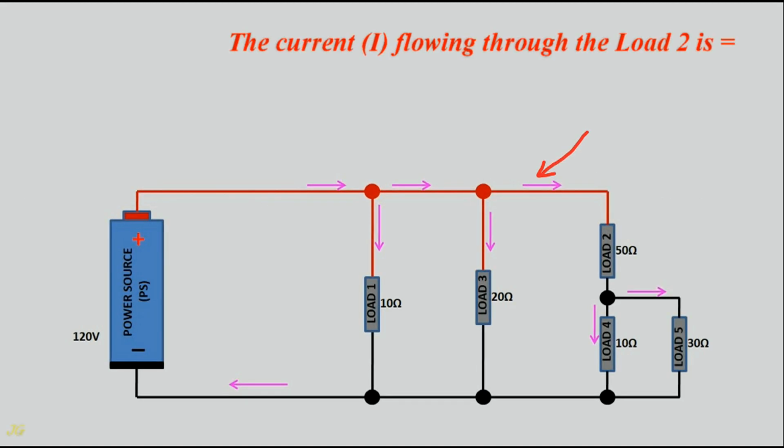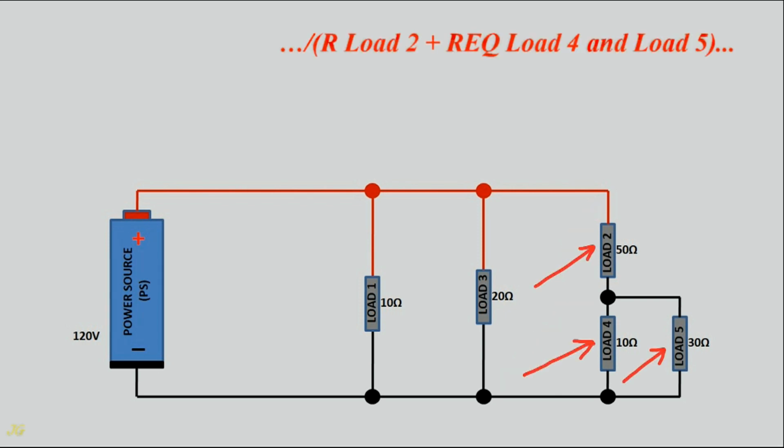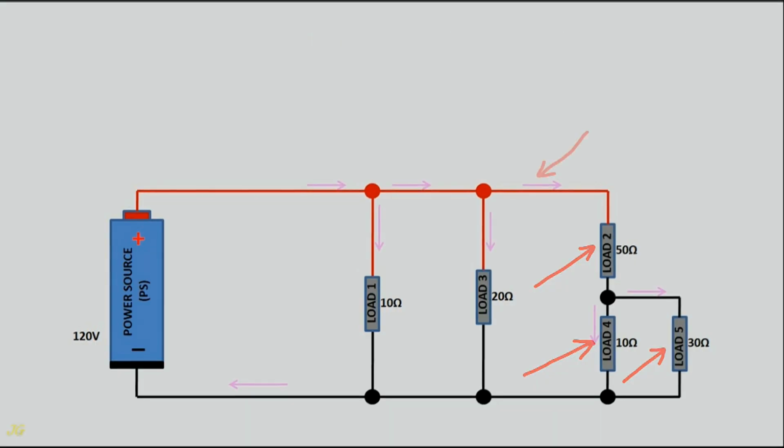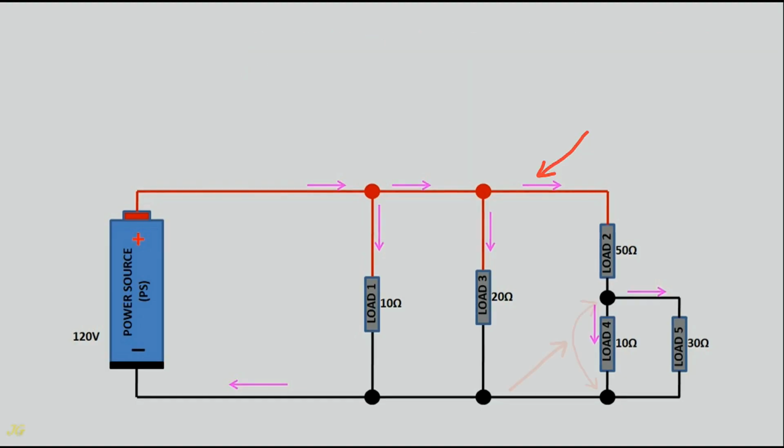The current flowing through the load 2 equals the voltage of the power source divided by resistance load 2 plus equivalent resistance of load 4 and load 5, equals 120 volts divided by 50 ohms plus 7.52 ohms, equals 120 volts divided by 57.52 ohms, equals 2.09 amps.